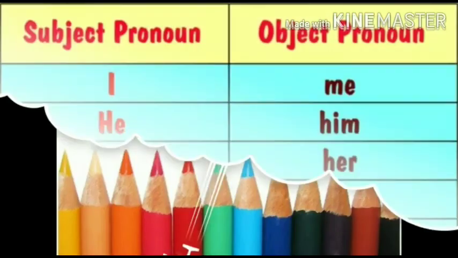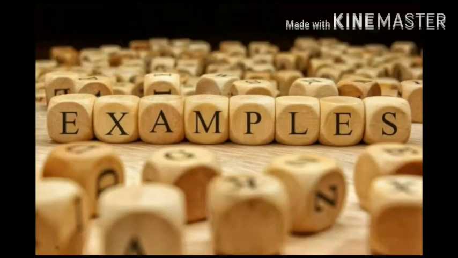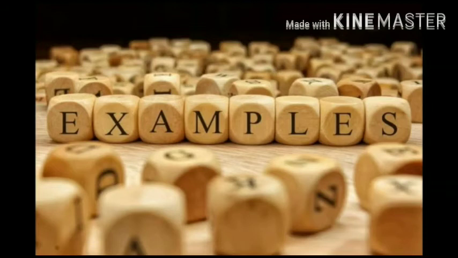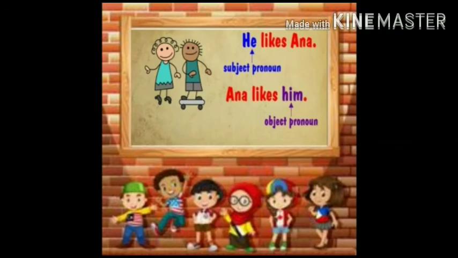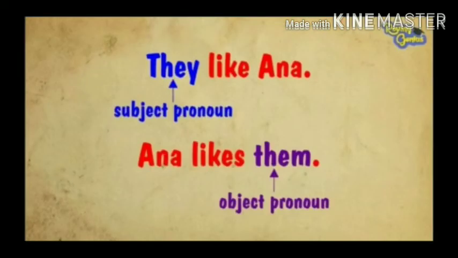For most of the pronouns, the subject form and the object form are different. For example, I like Anna, Anna likes me. Here, the pronoun I is subjective, but its other form, me, is objective. Let's see some more examples. She likes Anna, Anna likes her. He likes Anna, Anna likes him. We like Anna, Anna likes us. They like Anna, Anna likes them.